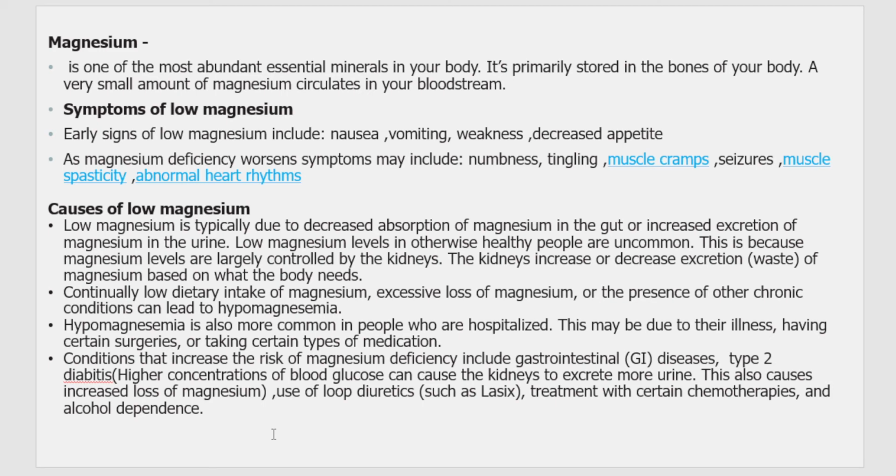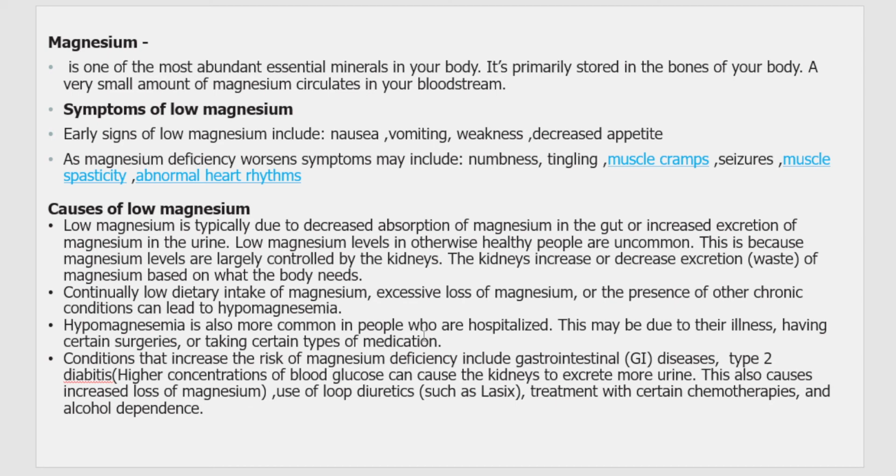But some patients who are already hospitalized, maybe due to different diseases, might be having an illness, undergoing a surgery, or be on a certain type of medication. Such people can suffer from low magnesium content.